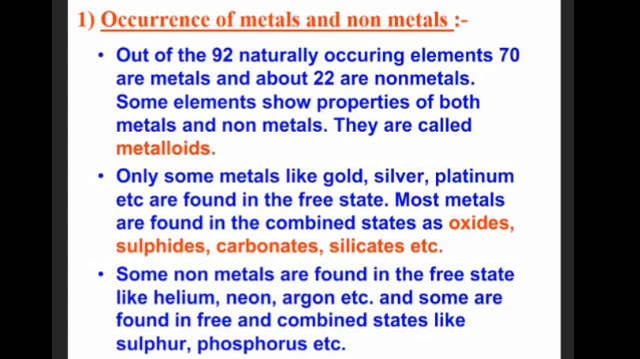Only some metals like gold, silver, platinum, etc. are found in free state, whereas most metals are found in combined state such as oxides, sulfides, carbonates, silicates, etc. Some non-metals are also found in free state like helium, neon, argon, etc. and some are found in free and combined states like sulfur, phosphorus.